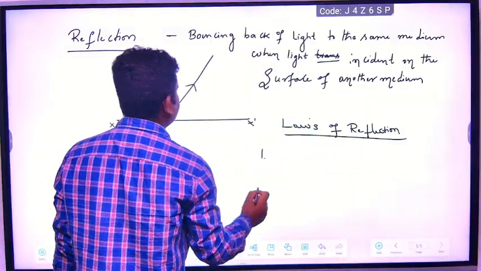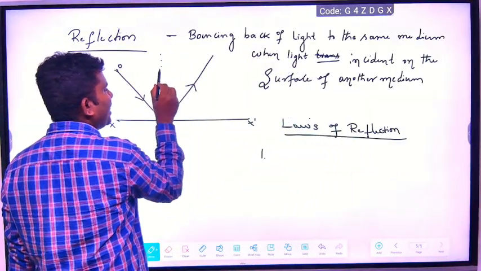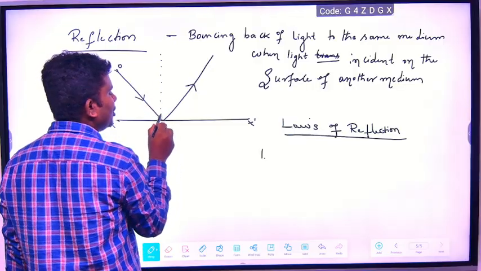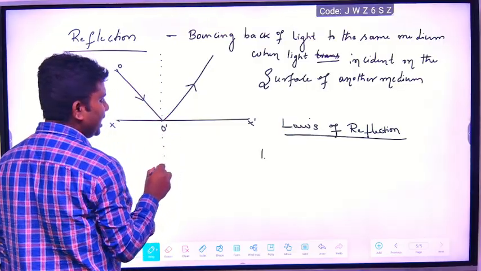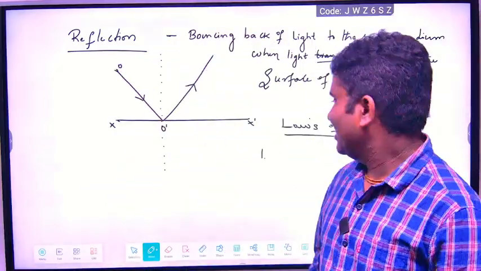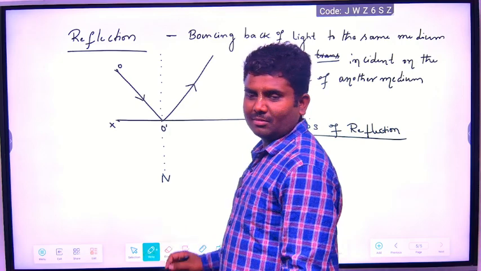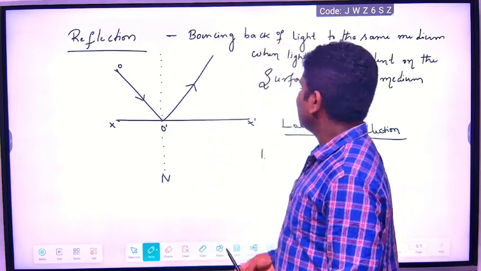Number one, the incident ray, the reflected ray, and the normal to the point of incidence all lie in the same plane. What does it mean? You see, this is a normal. Please take this diagram.